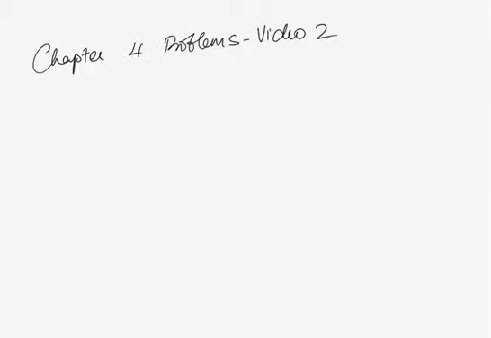Hello everyone. What we're going to do today is continue with some problems from chapter 4. Hopefully the concepts of the probability mass function, cumulative distribution function of a random variable, the expectation of a random variable, expectation of a function of a random variable, variance, etc. are pretty clear to you. And upon doing more practice problems, those ideas would be pretty solid then.